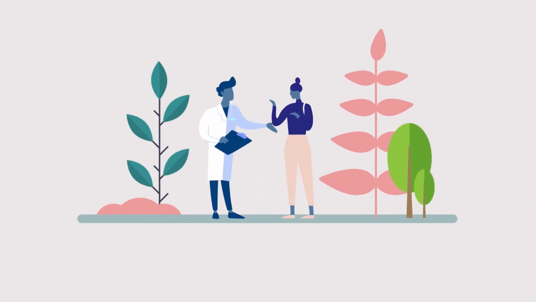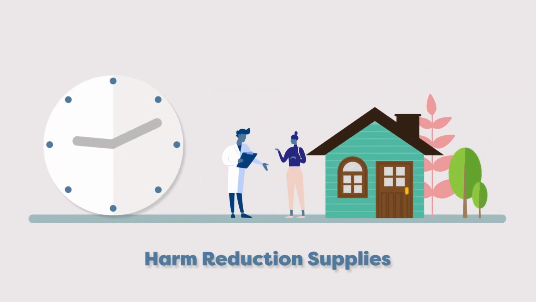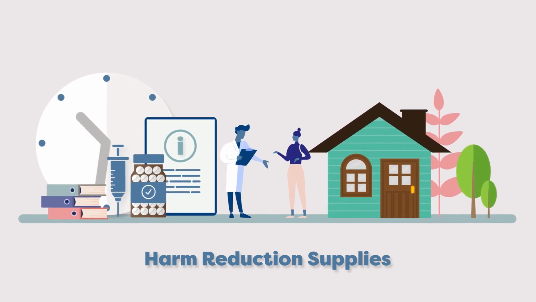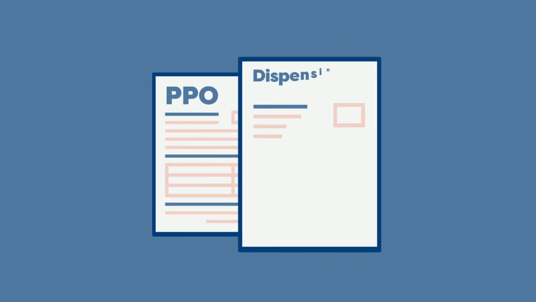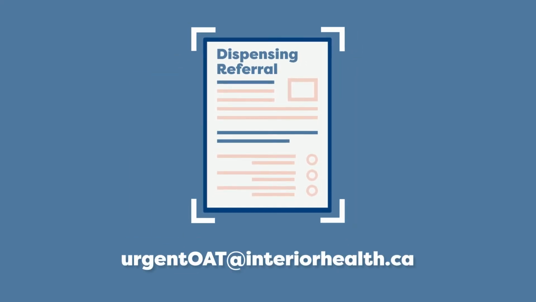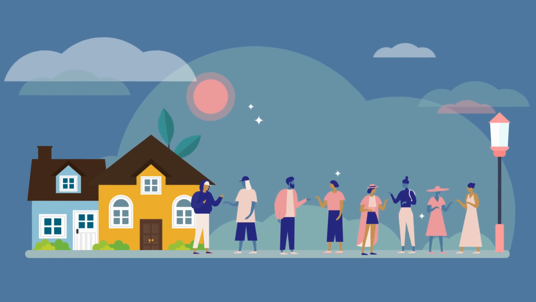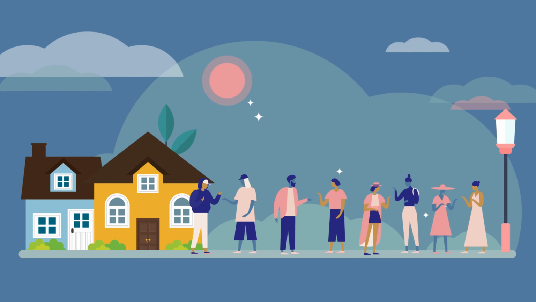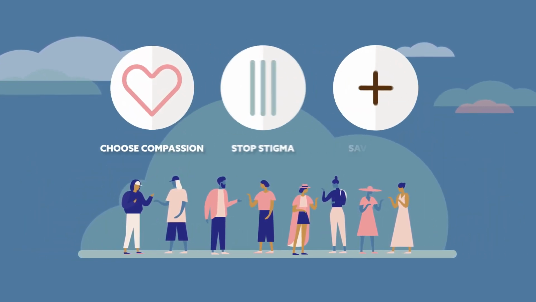Once the patient feels better or is going home to a home induction, provide them their 72-hour to-go pack, education materials, and harm reduction supplies. Scan both the PPO and the dispensing referral form to both a pharmacy and Urgent OAT at interiorhealth.ca. The Urgent OAT program will ensure they are followed up in the community within 72 hours or less. If you choose compassion, you can help stop stigma and save lives.